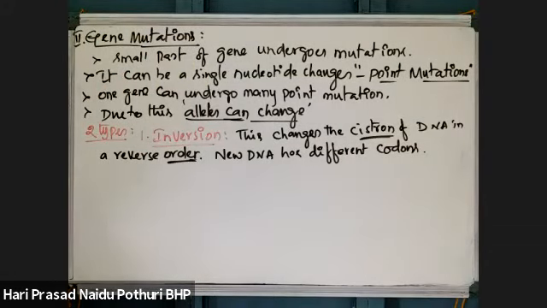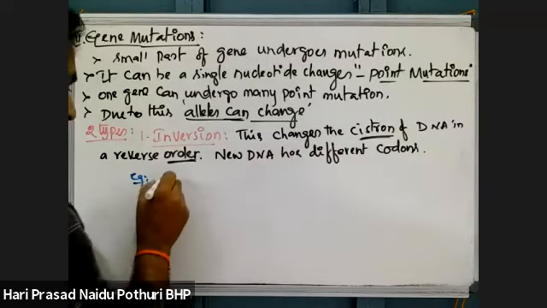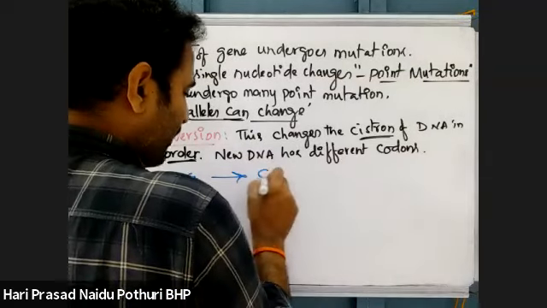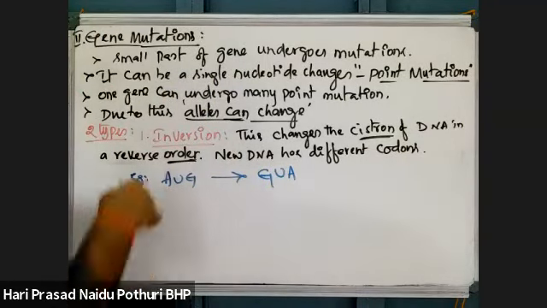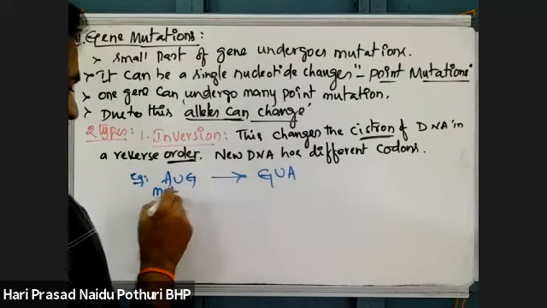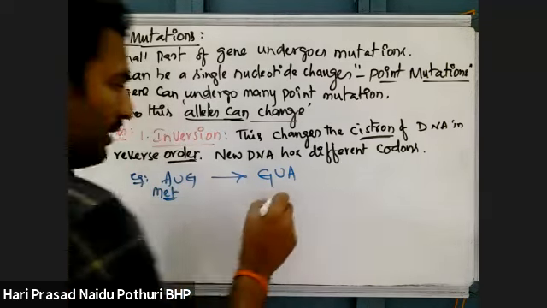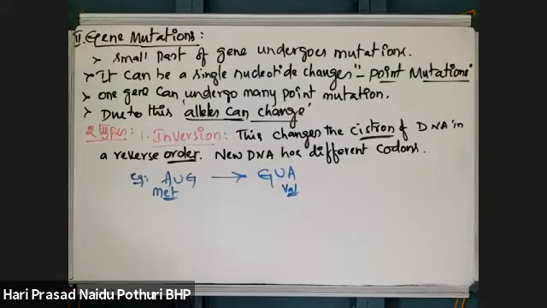Suppose AUG is there, that AUG becomes GUA. Same nucleotide sequence, but reversely they are placed. AUG normally codes for methionine, and GUA codes for what? I think valine. You can check the genetic code dictionary. Valine only, yes, valine only.